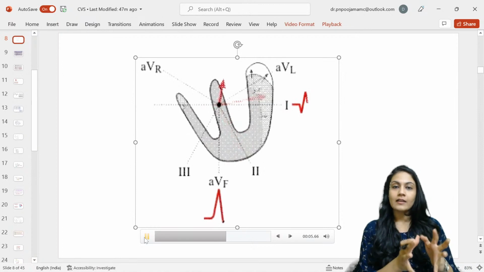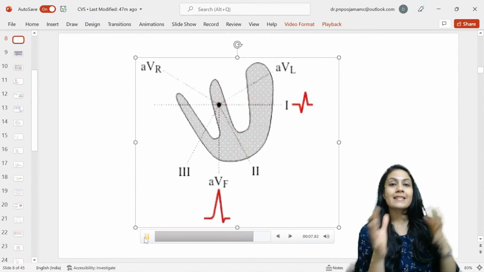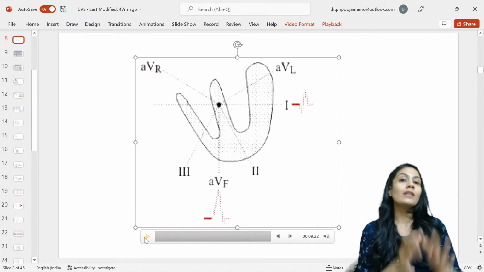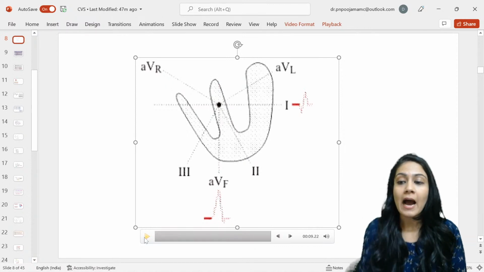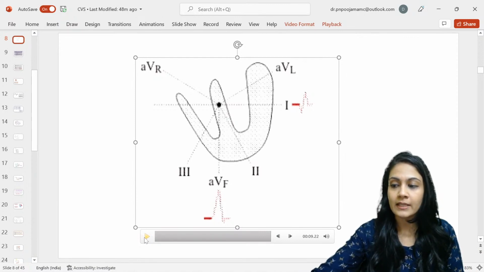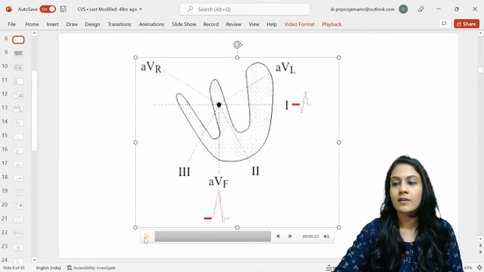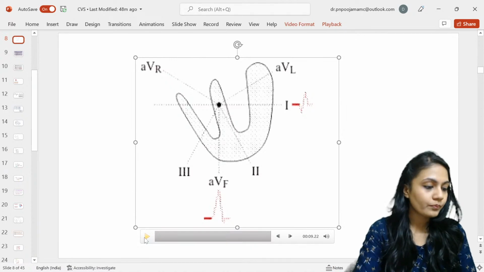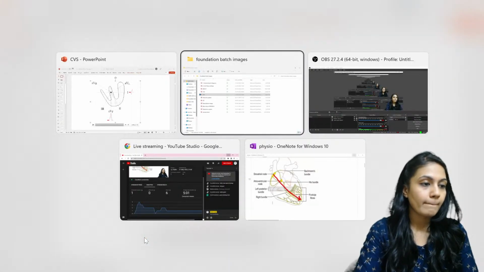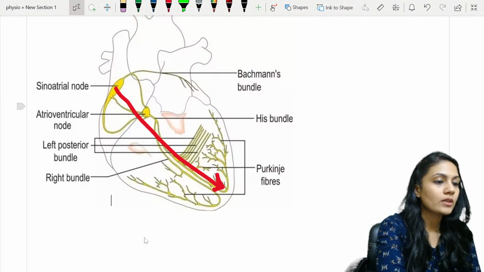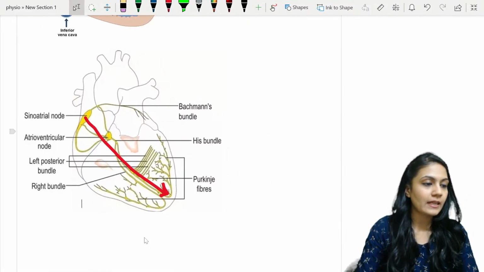The darker color means it is depolarizing in that direction. So if you take the average of all the cardiomyocytes combined, where is it going? It is going towards the left-hand side, right? Let's move ahead. So it is moving towards the left-hand side, and that's why we take the left foot.